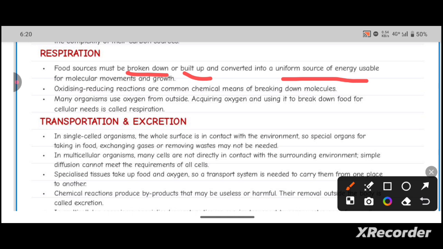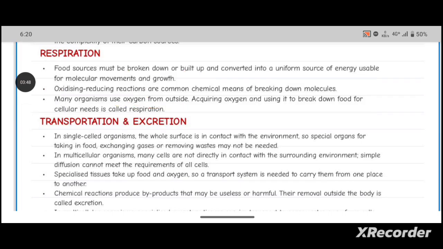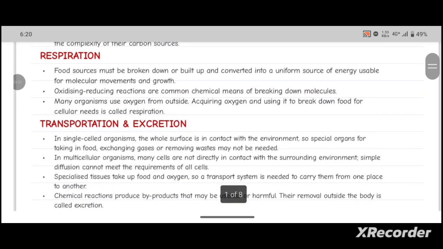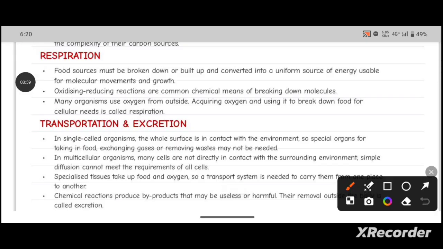Oxidizing and reducing reactions are common chemical means of breaking down molecules. Many organisms use oxygen from outside. Acquiring oxygen, which is used to break down food for cellular needs, is called respiration. So respiration itself is the breakdown of molecules by oxidation to generate energy.